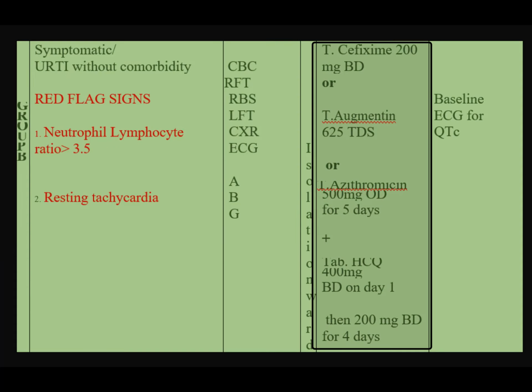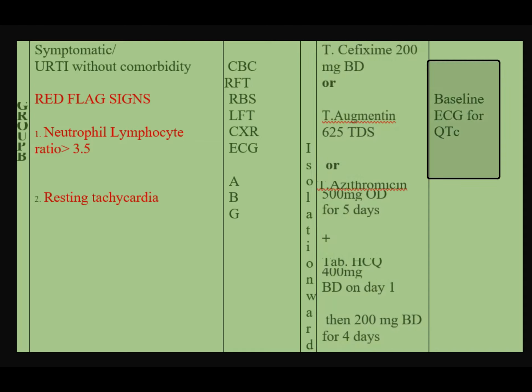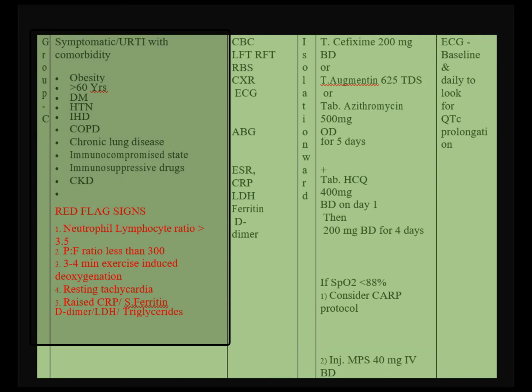Look at the treatment. One antibiotic and HCQS. The antibiotic might be cefixime 200 mg BID, Augmentin 625 mg TID, or azithromycin OD. So 5 days, and HCQS is there. Only a baseline ECG to check the QT interval.